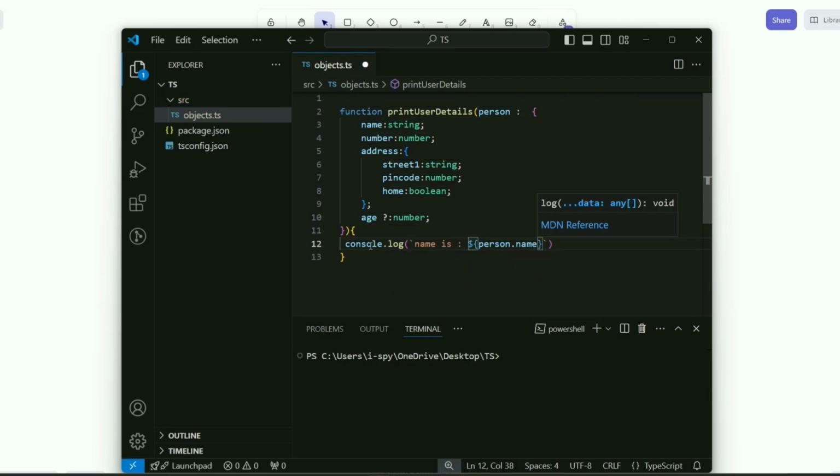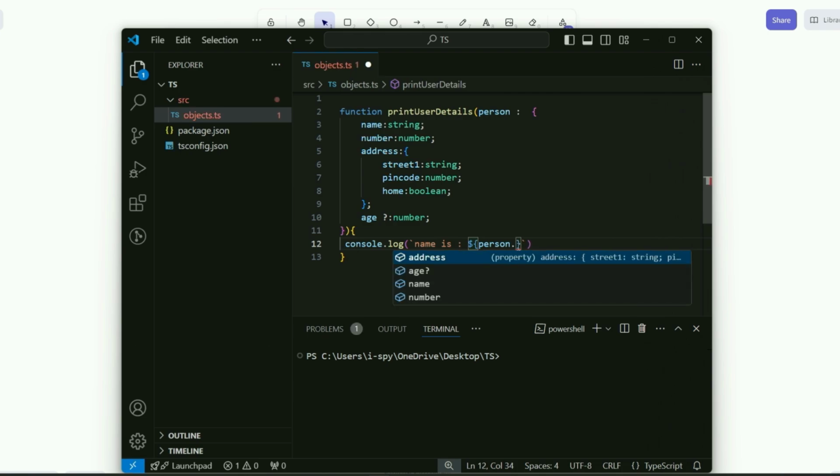It automatically shows me the navigation. That's what we discussed in the first video: when you use TypeScript, the navigation of the code is going to be very easy for you. Now if you just press dot here, it knows exactly what properties this person type object contains, right? Now I just need to print the name here. Okay, right now I'm just going to print the name, nothing else.